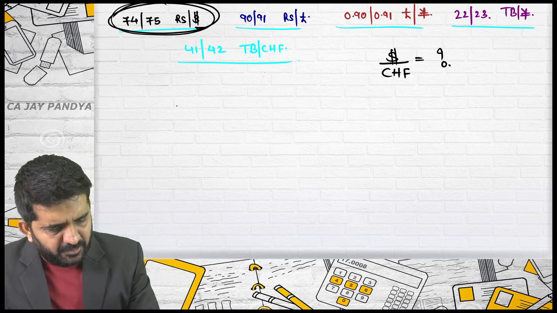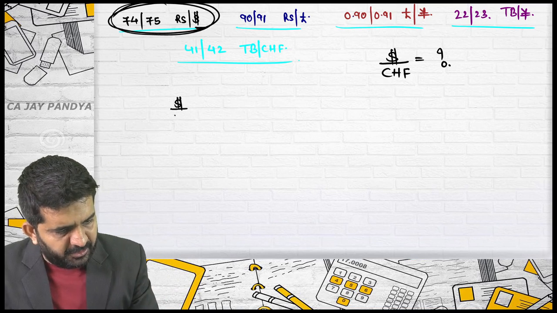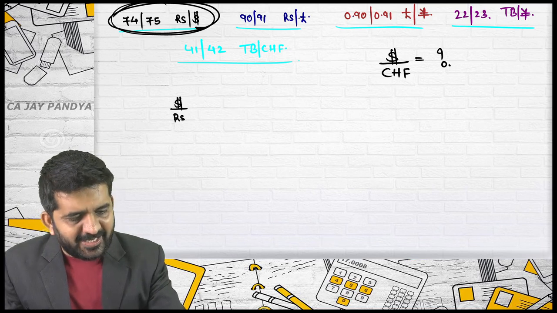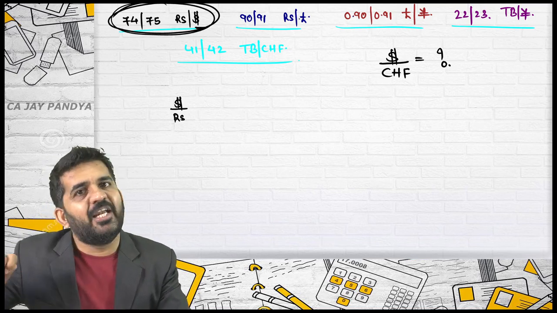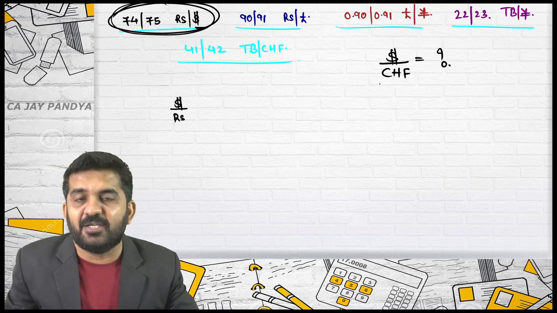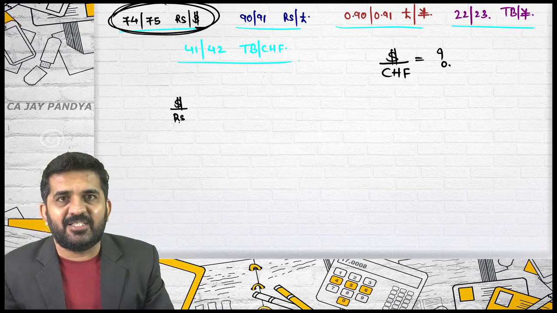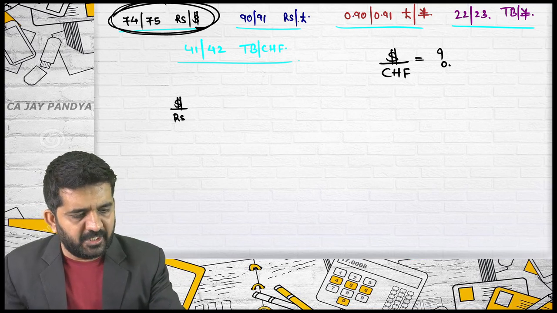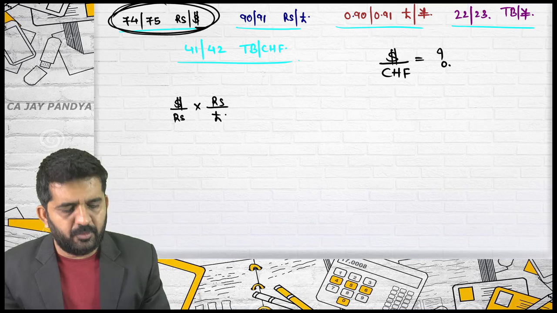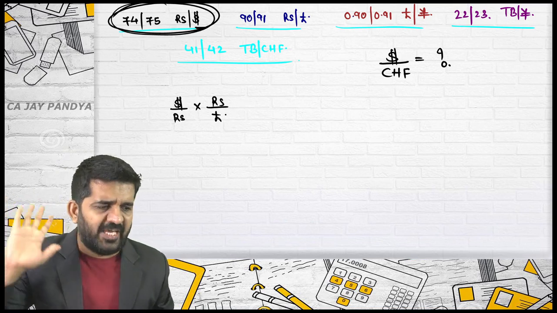Let me write it down. It will become dollar per rupees because I require dollar in the numerator. The second rate is rupees per pound. I need not reciprocal it because I need to cancel rupees. I don't want rupees in my answer. Rupees here is in the denominator because I have reciprocaled, and here it is in the numerator, so it will be rupees per pound. Think about one currency only, everything else will be solved.